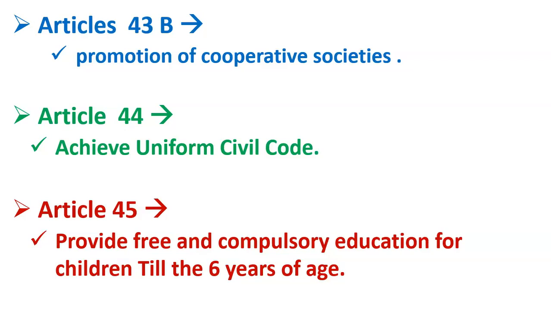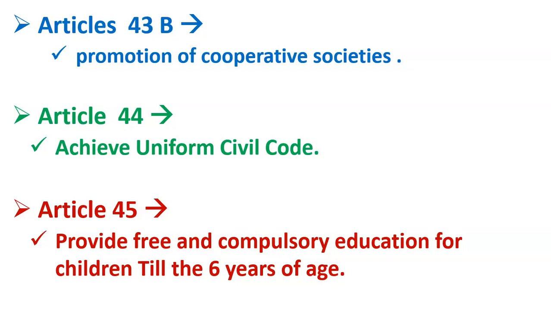So friends, then comes Article 45. Article 45 says that the state should provide free and compulsory education for children till 6 years of age. Earlier it was 6 to 14, meaning the government should provide free and compulsory education for children between 6 and 14 years of age. But we all know that later it was made a fundamental right.